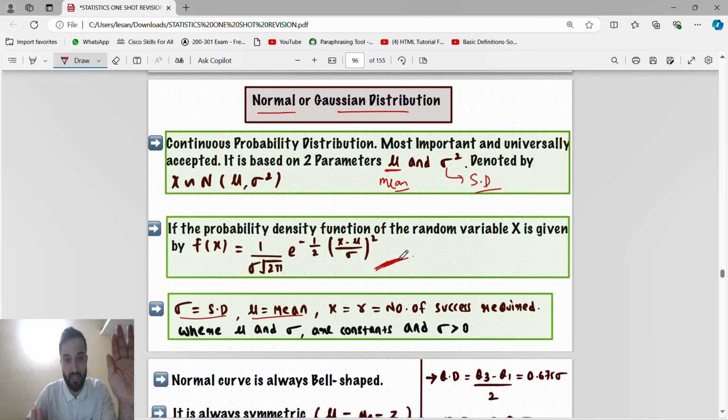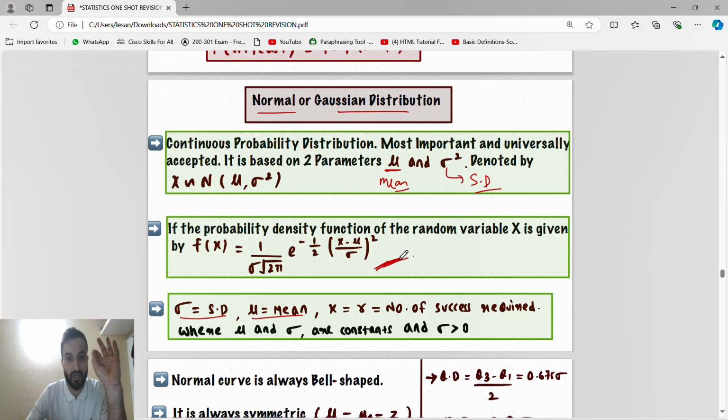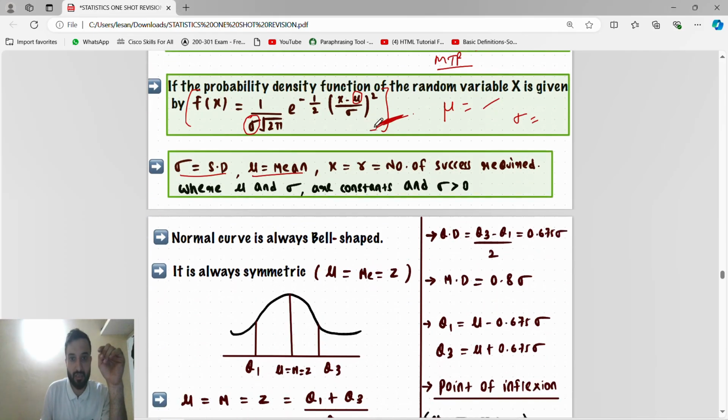Guys, why in the examination? I will tell you. In examination, this is very important. In examination, they will give these values. Here they will just give this value. They will say to find the mean, so we will just check whatever this value is here, that is the mean. Or sometimes they will say to find the standard deviation. Whatever this value is there, that is the standard deviation. You can check the MTPs. MTP, this type of question is given. Very important. So remember just this formula.